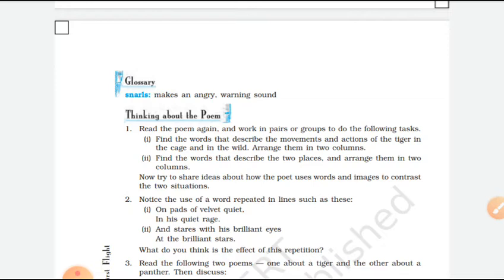But from the poem you will choose the same words. So what are these words? Like stalks, rage, and in cage he is locked in a concrete cell. So that's why he is stalking the length of his cage, ignoring visitors. So these are the movements of the tiger in a cage.